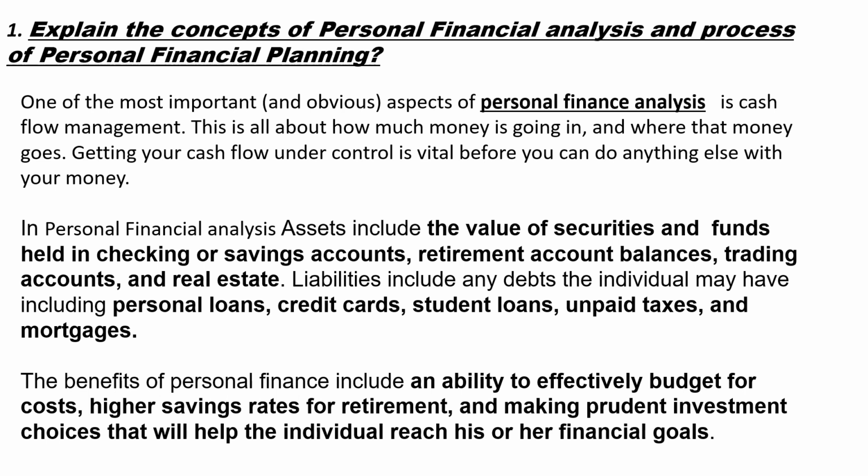Then let's see the process of personal financial planning. The analysis and the planning are one and the same. For doing planning, first we have to analyze what we actually have, where the money is going, and what type of assets and liabilities we have, so we can plan for the future. So let's see now what is the process of personal financial planning.